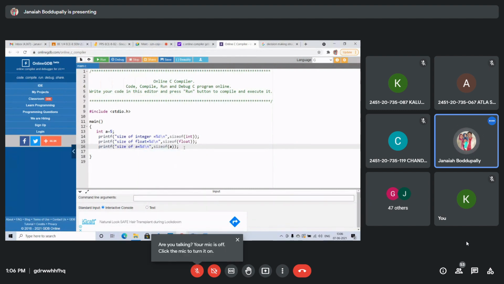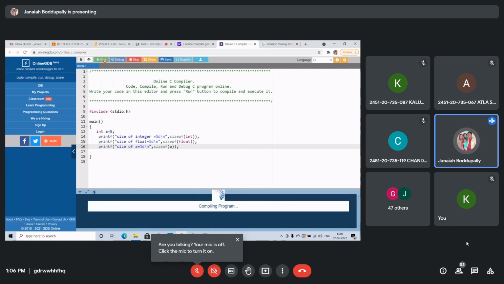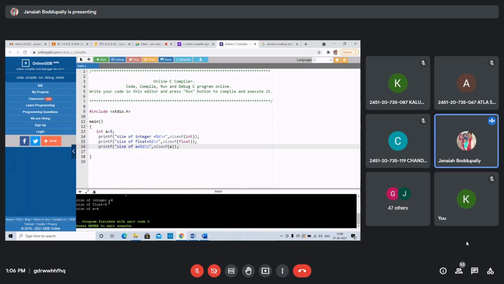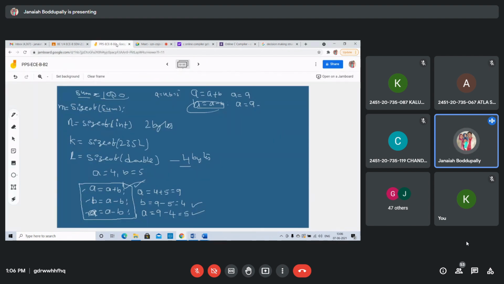It should be 2 only, because you have taken an integer value. It is giving 4, but the correct answer is only 2. Size of a is 2. Float is 4. Double is 8. Remember, size of character is 1 byte. I will write it down in the Jamboard.